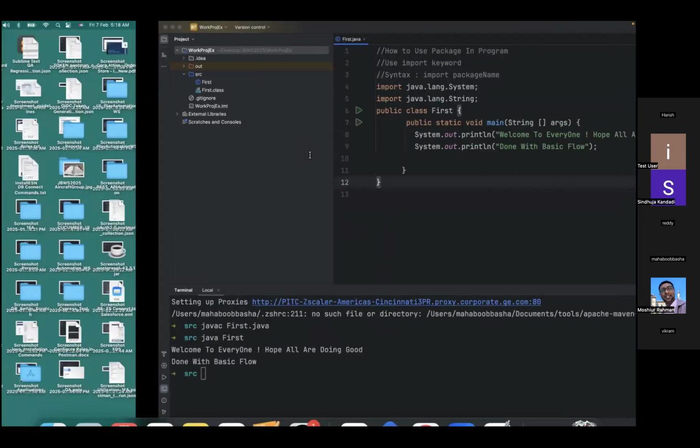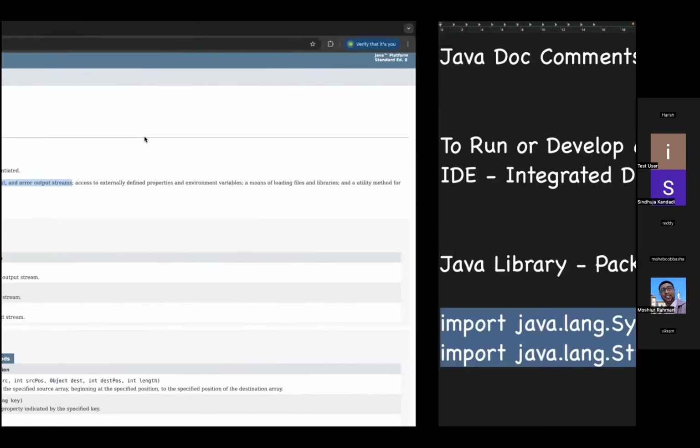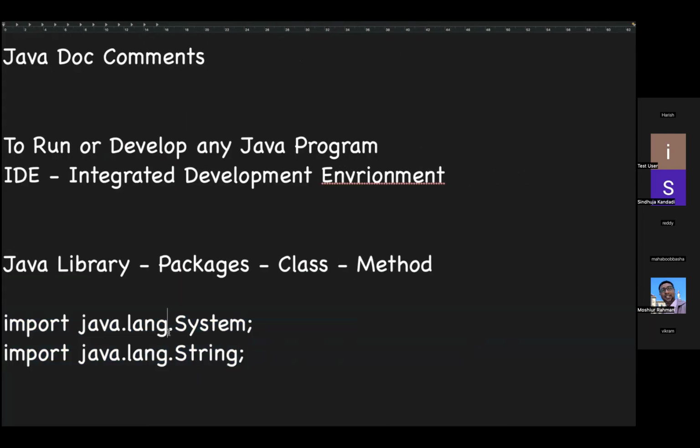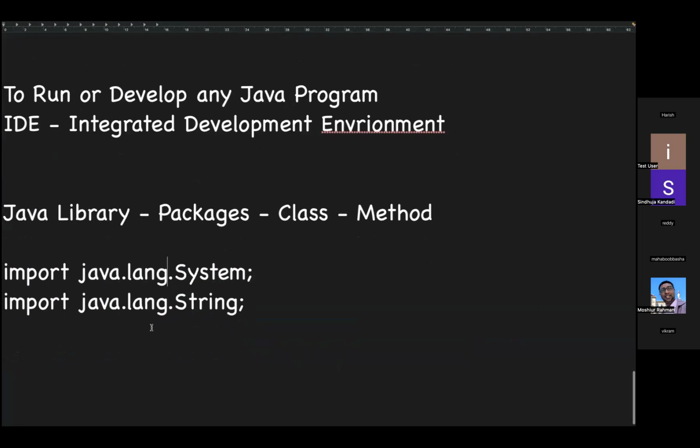So now, let's say in some scenario I am using the same package but need to use multiple classes, and sometimes I don't know the name. Still, this package should support me. In that case, either we can go with package name dot class name, or we can use import.